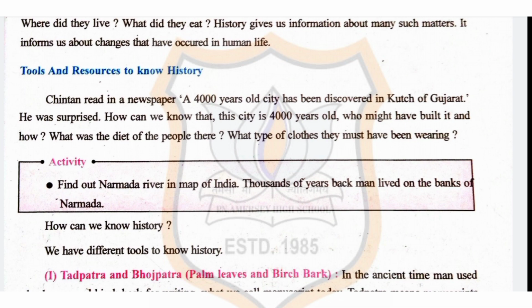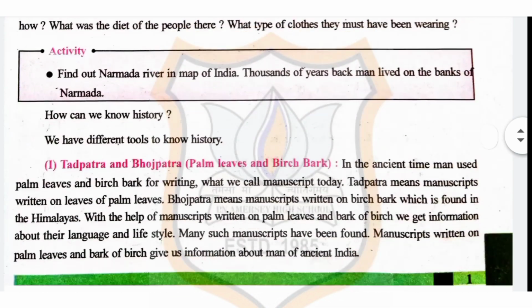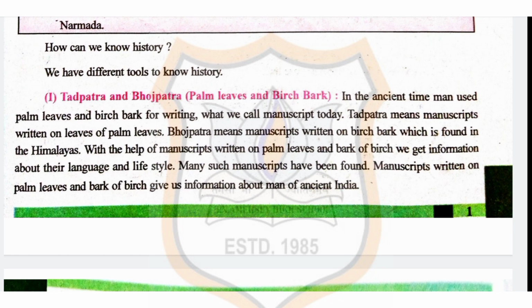We have different tools to know history. First one, Tadpatra and Bhojpatra, palm leaves and birch bark. In the ancient time, man used palm leaves and birch bark for writing what we call manuscript today. Tadpatra means manuscript written on leaves of palm leaves. Bhojpatra means manuscript written on birch bark which is found in the Himalayas.